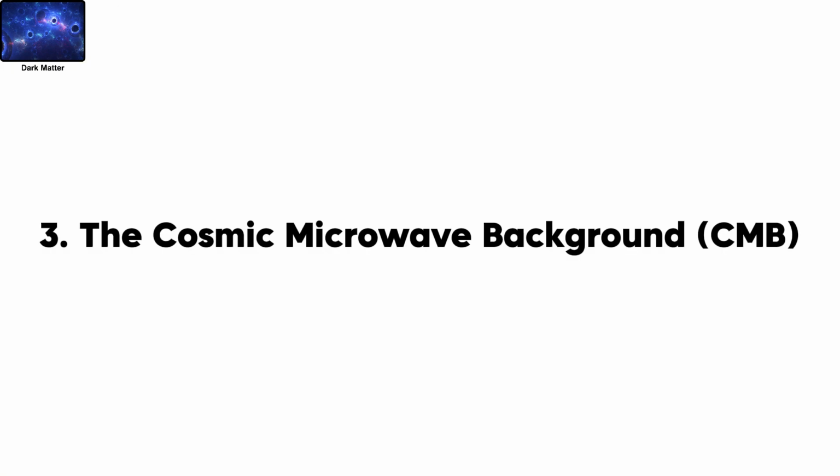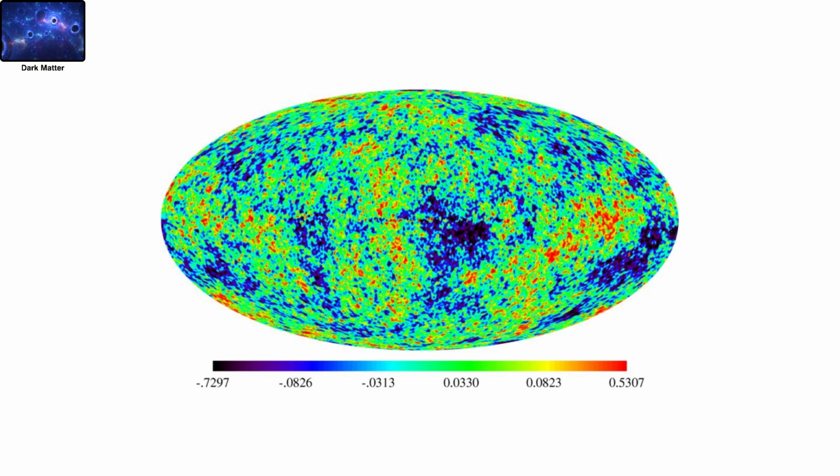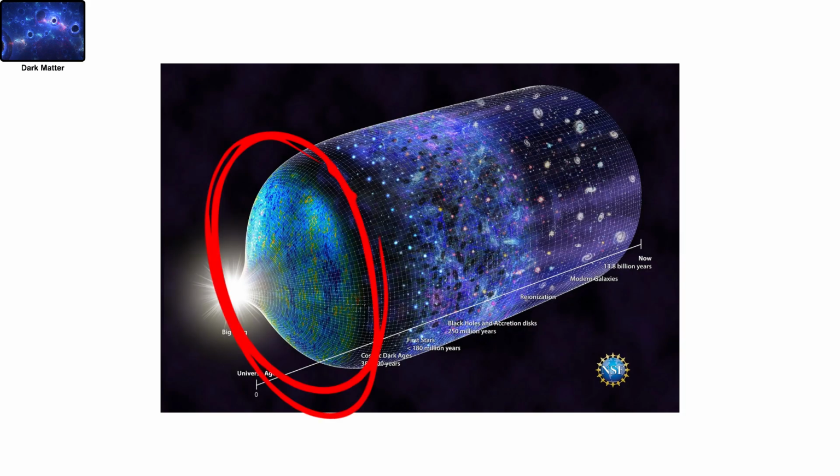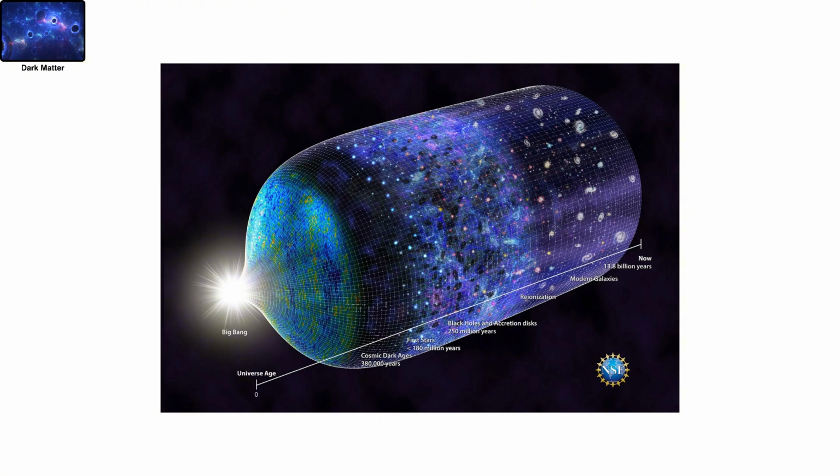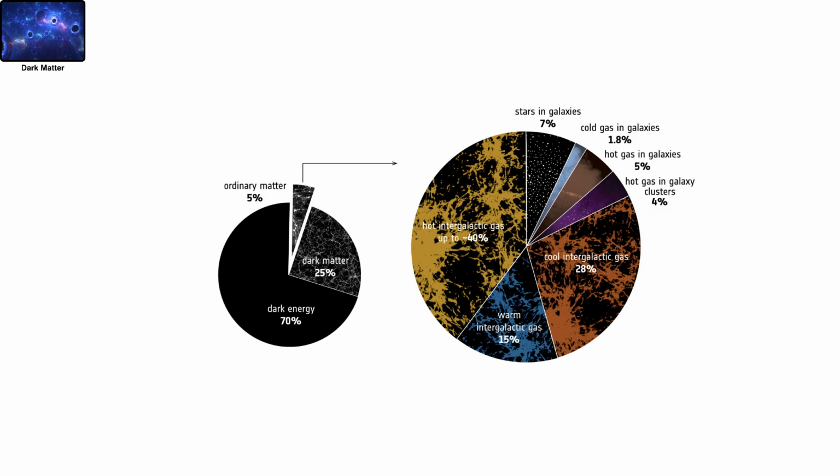The cosmic microwave background. The cosmic microwave background shows tiny temperature differences that reveal how matter was spread out after the Big Bang. These patterns only make sense if dark matter was already there, helping regular matter come together.